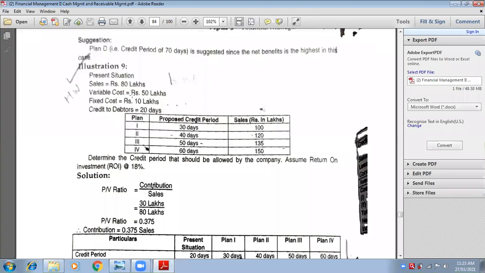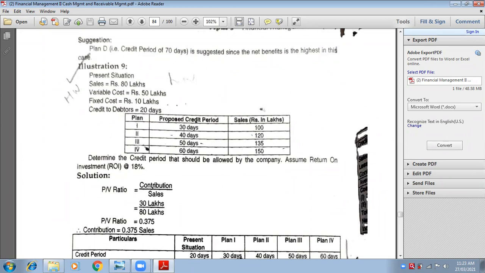Look at this ninth question. I think you will be able to do it in homework. Let's see what is given in this question. Present situation, sales is 80 lakhs. Variable cost is 50 lakhs. Fixed cost is 10 lakhs. Credit to debtors is 20 days.